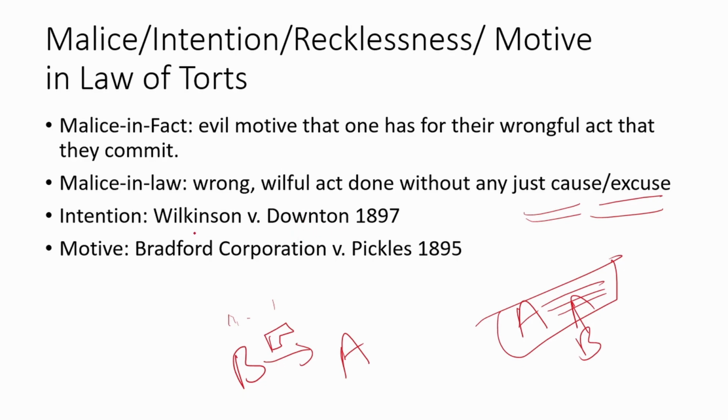a joke to Miss Wilkinson that her husband had an accident in which both his legs were broken. Now, these statements were false, and as a reckless joke, Downton intended them to be believed as true by Miss Wilkinson, and sadly, she suffered a shock to her nervous system. Later, she claimed compensation for her illness and suffering following the false representation made by defendant Downton. Here, Downton claims that his intentions were to joke, but his actions led to the infringement of Miss Wilkinson's right to personal safety, and the court said that this was something remote and foreseeable. Hence, his intention to joke is irrelevant and he's liable to pay the damages to Miss Wilkinson.